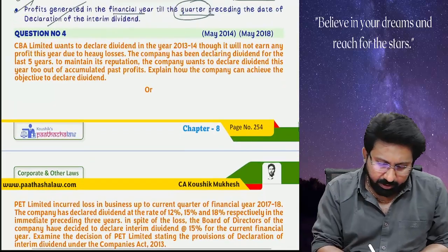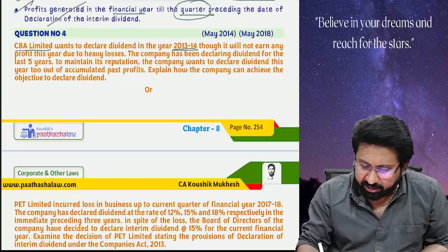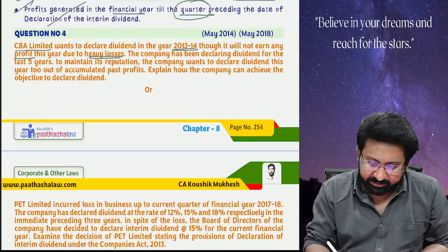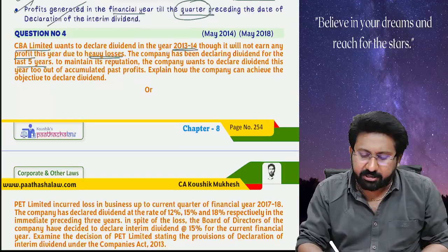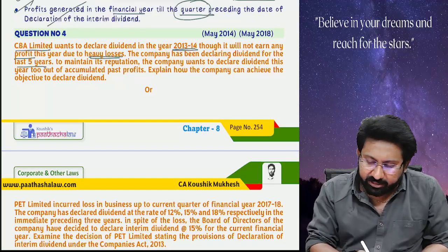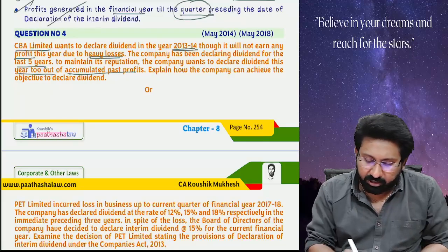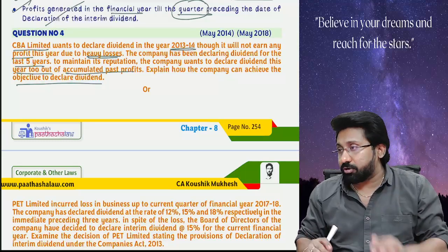Next, CBA Limited wants to declare dividend in the year 2013-14, although it will not earn any profit in this year due to heavy losses. The company has been declaring the dividend for the last 5 years. To maintain its reputation, the company wants to declare the dividend this year too out of the accumulated past profits. Explain how the company can achieve this objective. Another similar question is also tested.